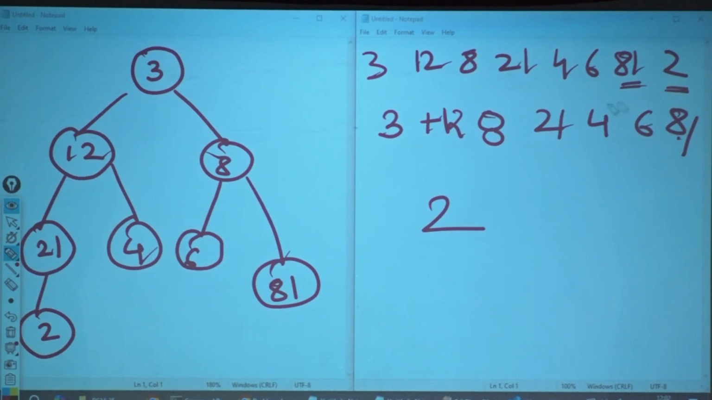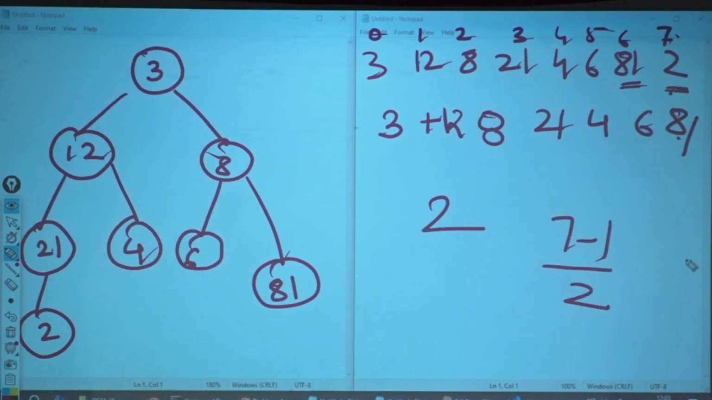What is the index of 2? 0, 1, 2, 3, 4, 5, 6, 7. What is the index of 2? 7. Who is 2's parent? 7 minus 1 divided by 2. The answer is 3. Who is at index 3? Is 21 my parent? Yes. So did I place 2 correctly? Yes, I placed 2 correctly.